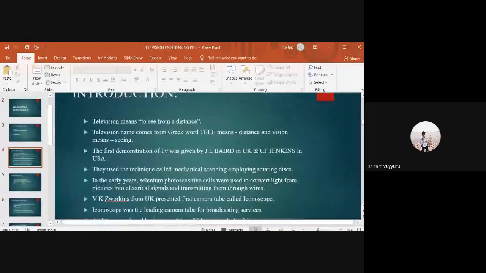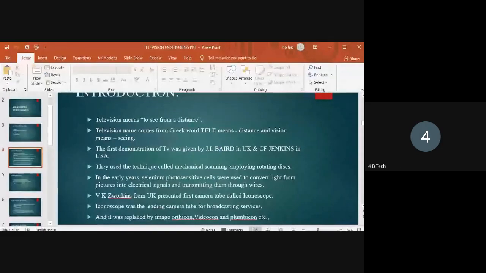Okay. Coming to the introduction, what is meant by television? Television means to see from a distance. Here tele means distance and vision means seeing. So how does the name come from? The name comes from the Greek words tele meaning distance and vision meaning seeing.